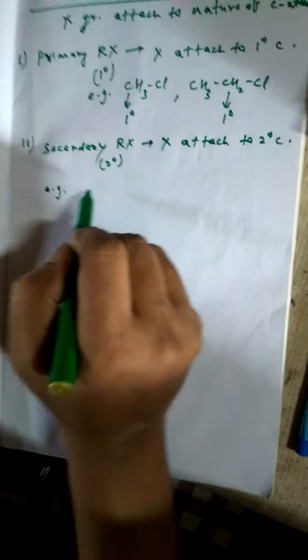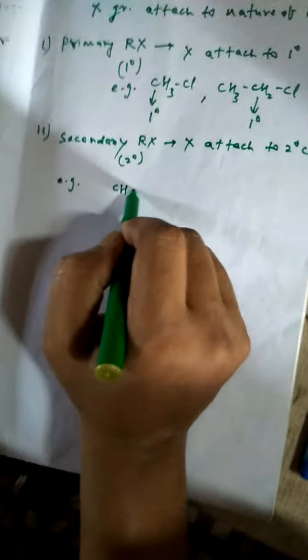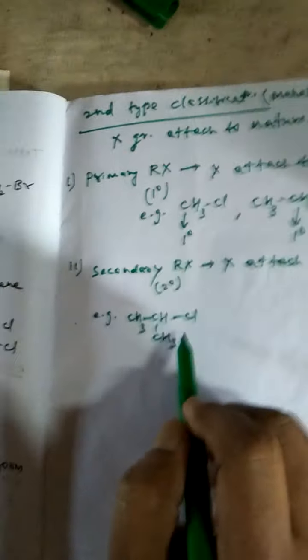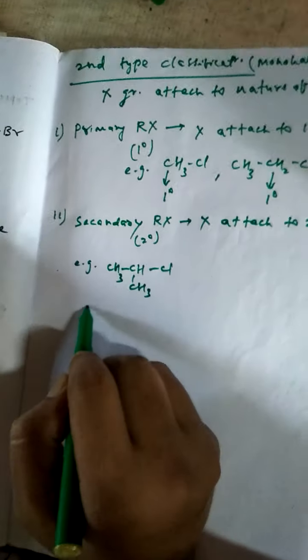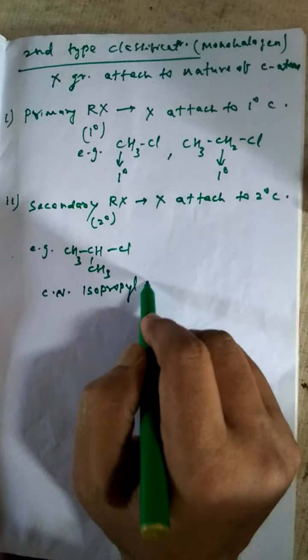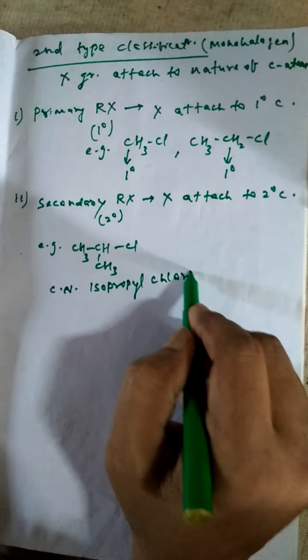Example, this is isopropyl chloride. The common name is isopropyl chloride.